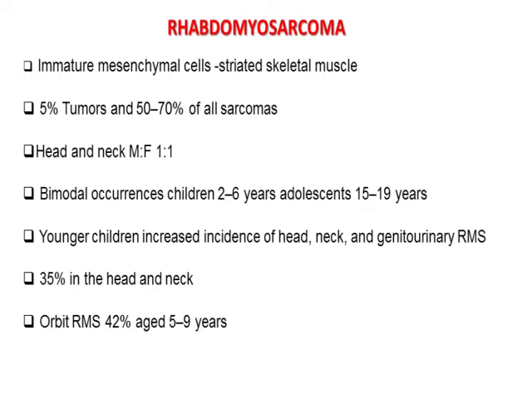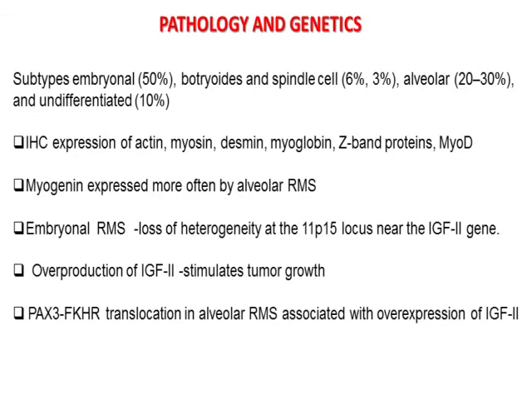Male to female ratio is equal, and they show a bimodal occurrence pattern. The first peak is seen around 2 to 6 years of age, and the second peak can be seen in the adolescent age group, around 15 to 19 years of age. Younger children present with more head and neck rhabdomyosarcomas. There is a 42% incidence rate of orbital rhabdomyosarcomas, usually in the age group between 5 to 9 years.